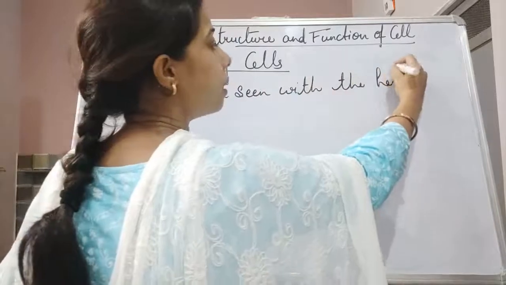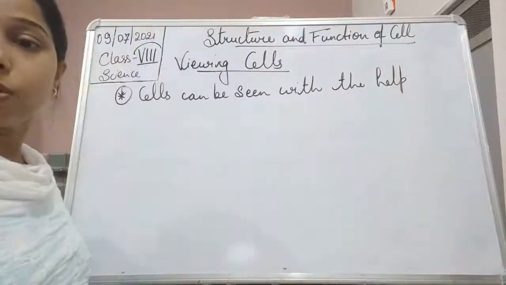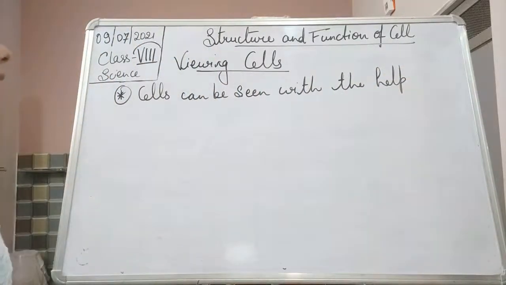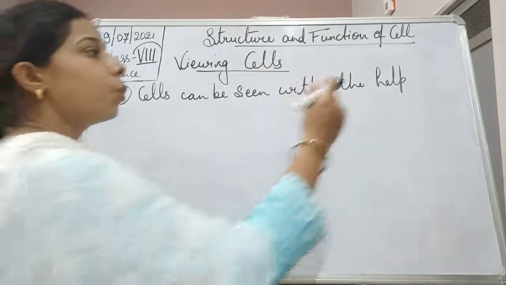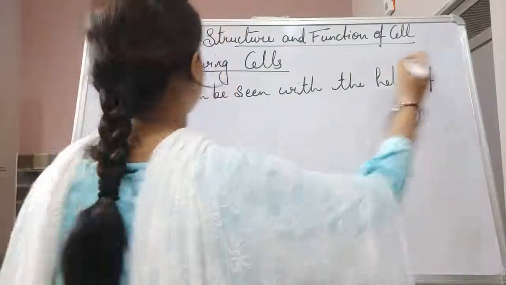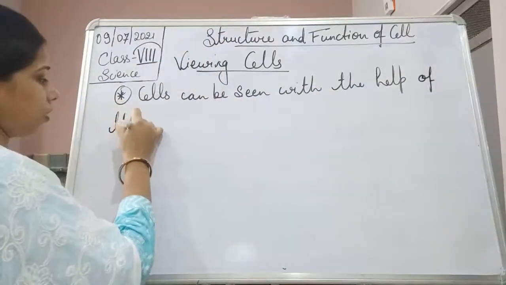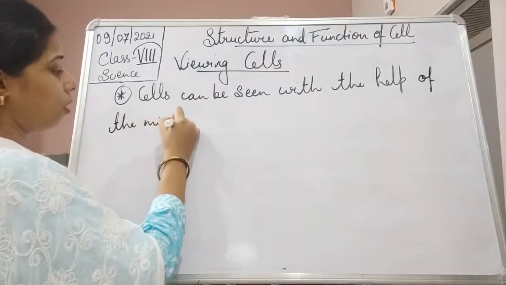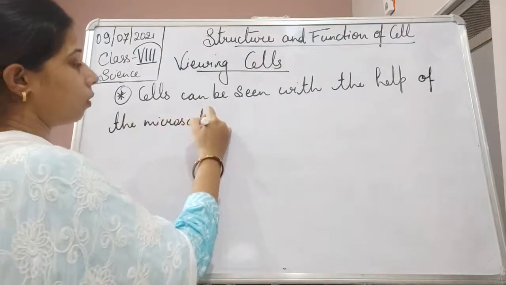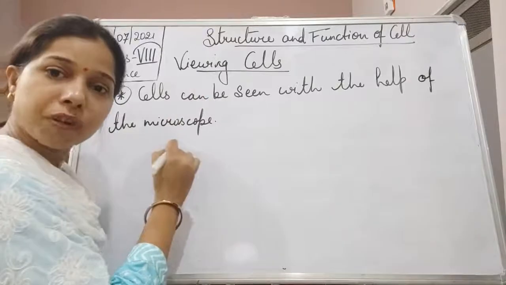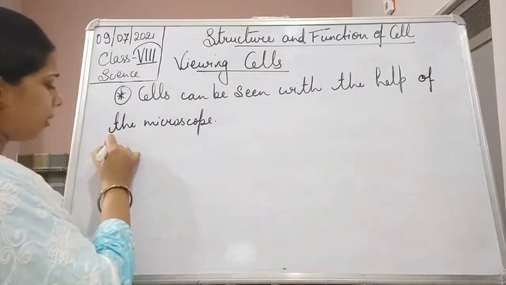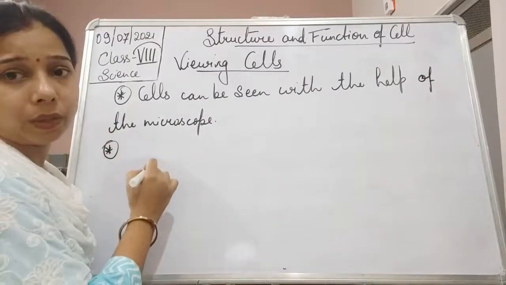So we can say here the cells can be seen with the help of the microscope. Okay, with the help of the microscope. Now let us see what a compound microscope is.